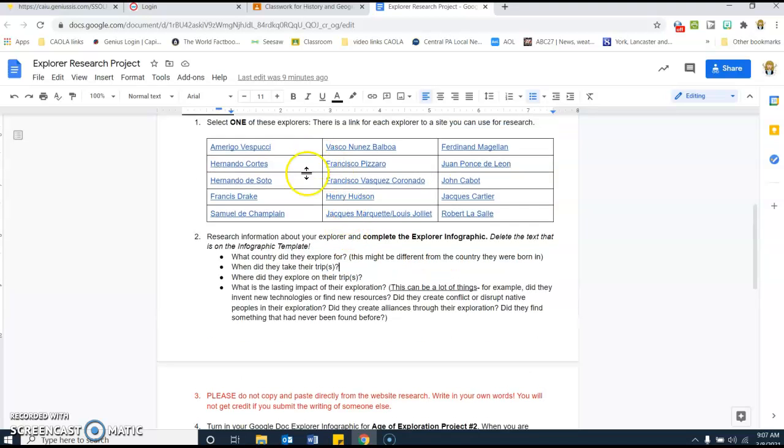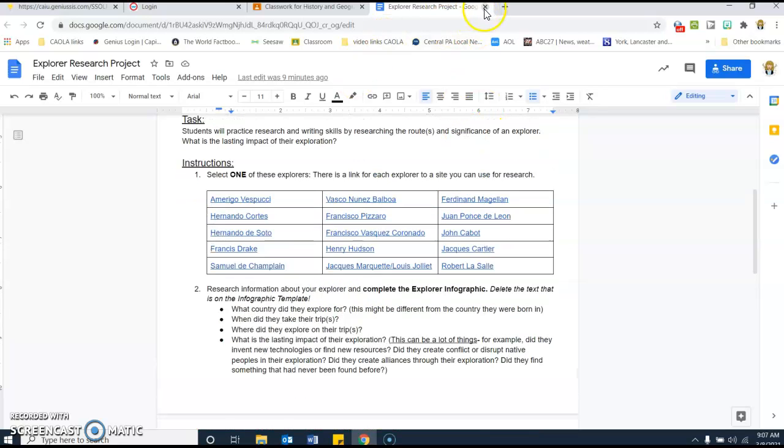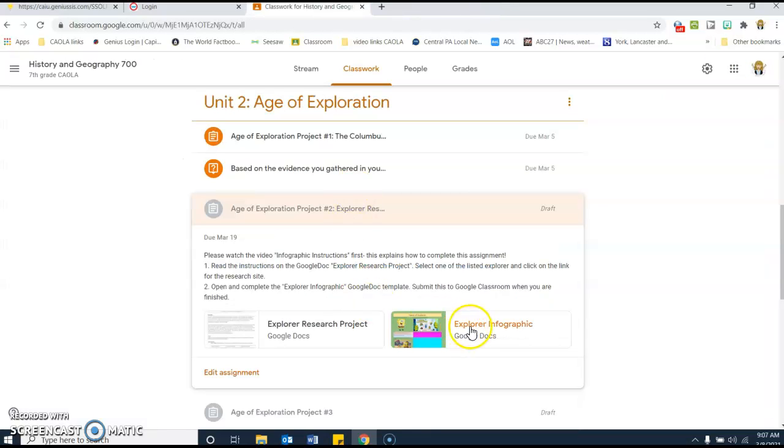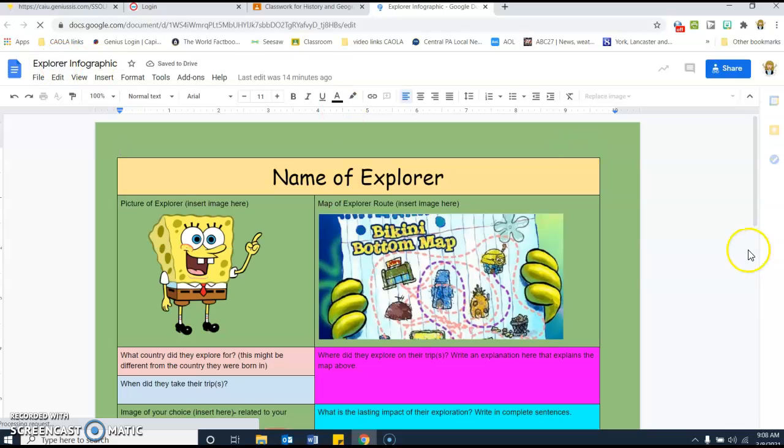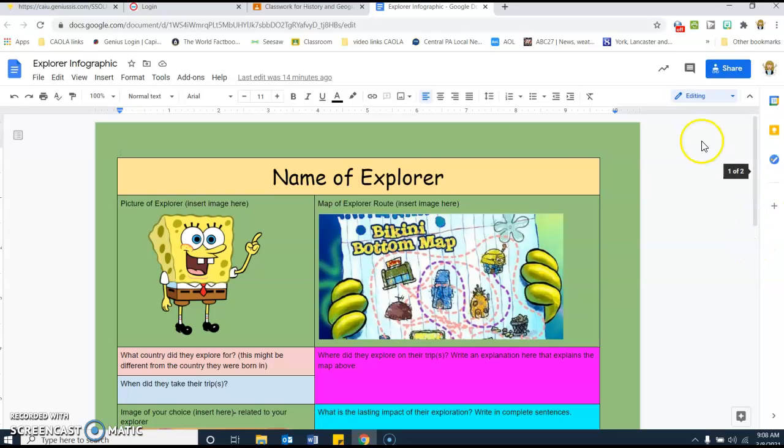So once you've chosen your explorer and you've read through their information and you look for your research, the second thing you'll do is you will click on this explorer infographic. This is going to open and give you your own copy. And then what you'll do is you are obviously going to put in your information. So up here, you're going to delete this and you're going to write in the name of your explorer. You're going to come over here. You're going to delete this text.